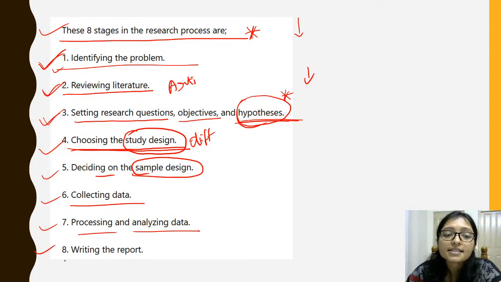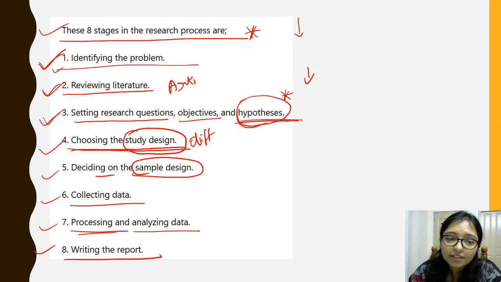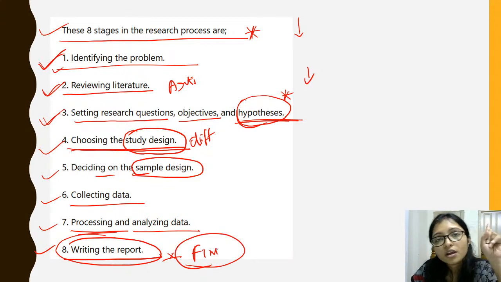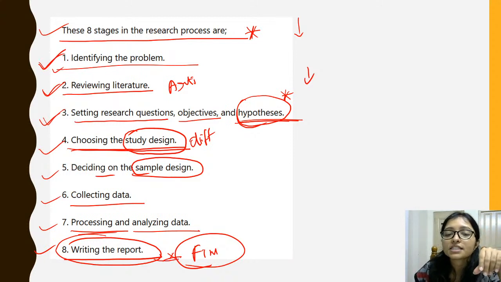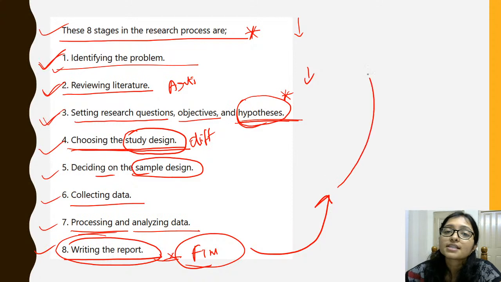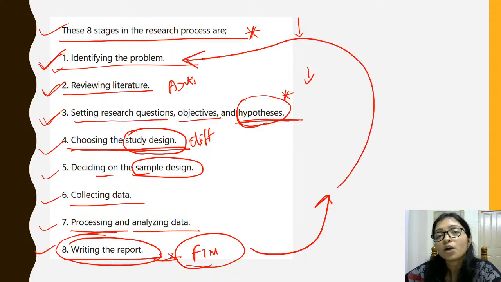Now the eighth is writing the report. After everything you have to write the report. After writing the report, your process is done. Your task is finished, but the research is not finished. Your part is finished here. A new person will come, read everything and think, no, this is my new identified problem. I have to identify this problem, I want to research on this new problem. Okay. Yes.